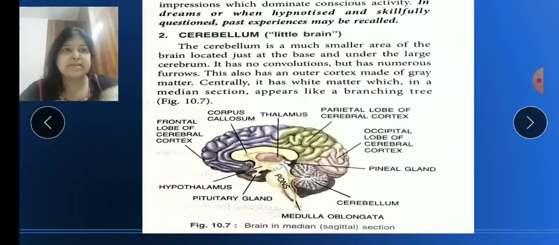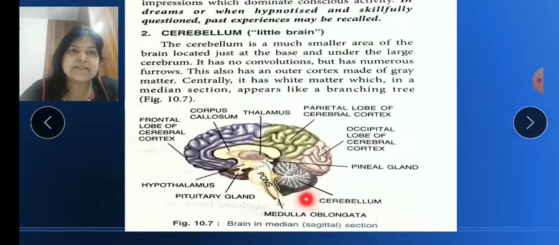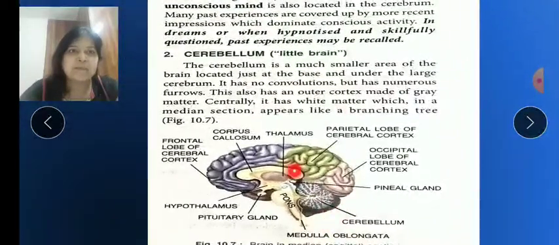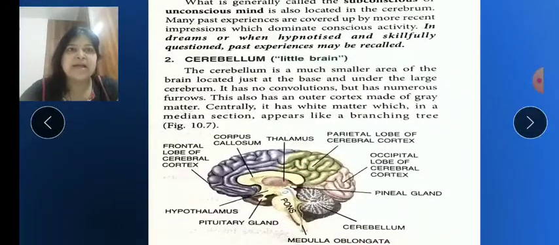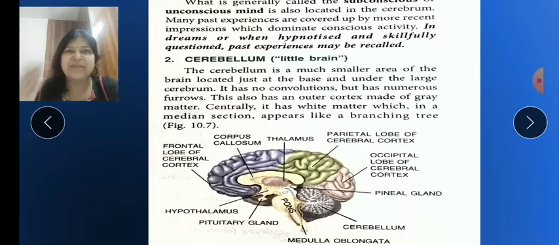Now the second part is the cerebellum. Here you can see the cerebrum part and the cerebellum part. This is the cerebellum part and it is a smaller area. It is present at the base, beneath or behind the back side of the cerebrum. It has no convolutions. It does not have any grooves and curves, sulci and gyri, but it has furrows, which are like pit-like structures.